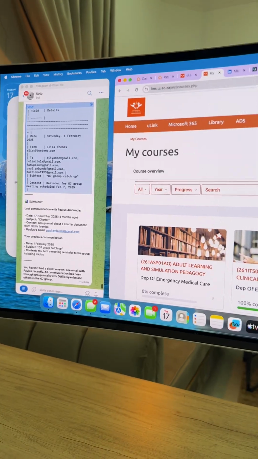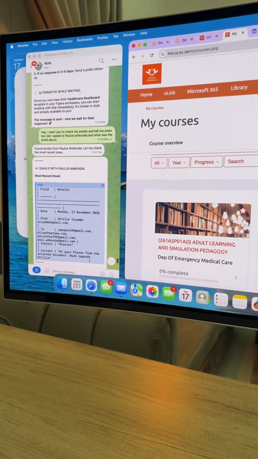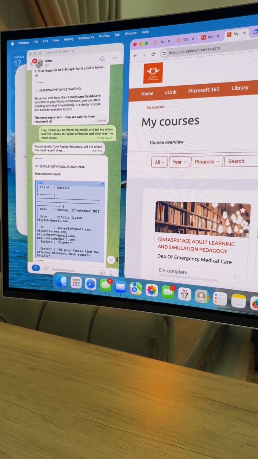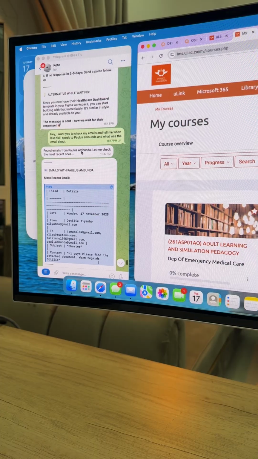Got back a while ago. It's usually super quick. It doesn't. I'm just gonna reduce the volume on that side. It doesn't take long. Found emails from Paulus Ambunda. Let me check the most recent ones, and then it will pull them up.